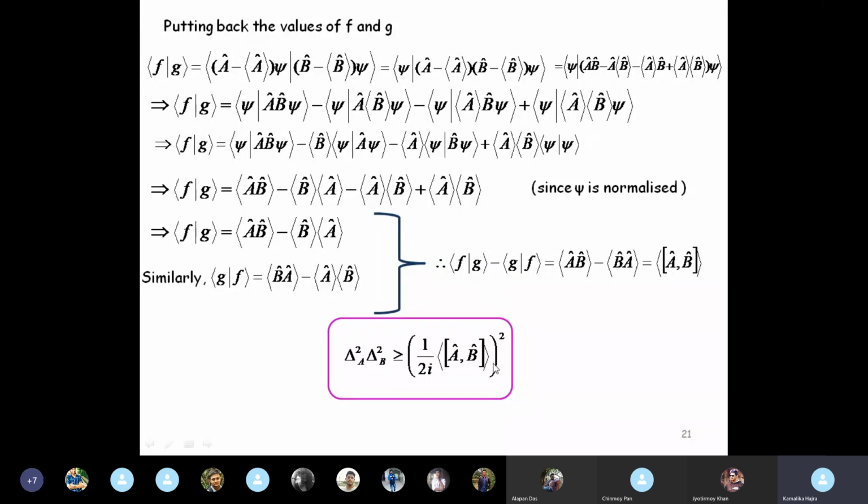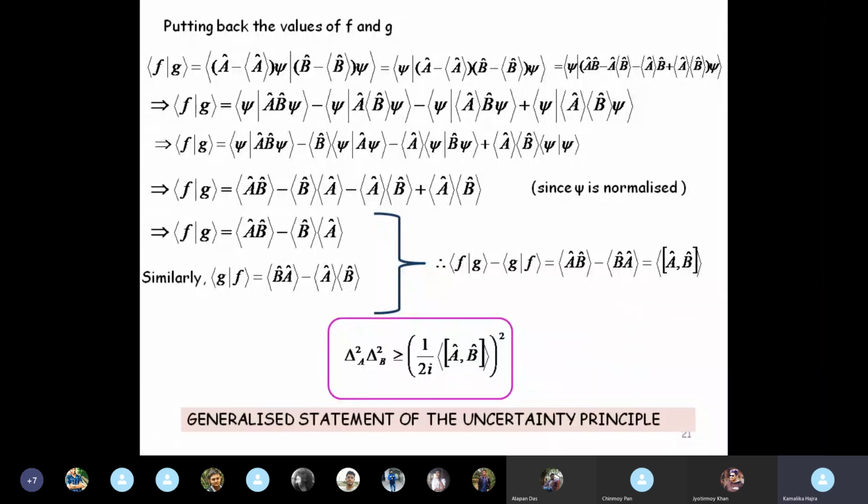All right. This is the generalized statement of the uncertainty principle for any non-commuting operators, any two non-compatible operators A and B. Clearly from here you can see that if the operators A and B are compatible, then their commutator is 0, and then the product of these standard deviations becomes 0.